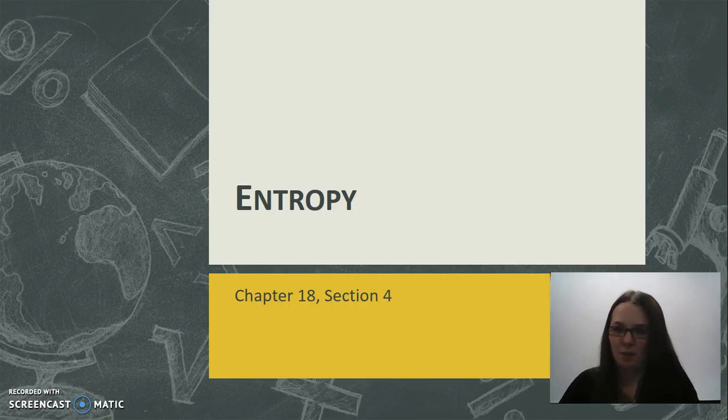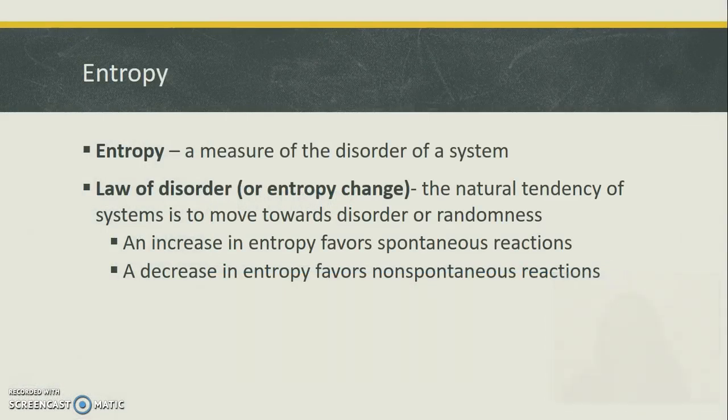All right, now we're going to talk about entropy. This is chapter 18, and it says section 4 on here, but I'm not sure if it's section 3, 4, or maybe a combination of both. Either way, we have a little bit to discuss here about entropy. Entropy is basically a measure of disorder. So more entropy means more disorder, less entropy means less disorder.